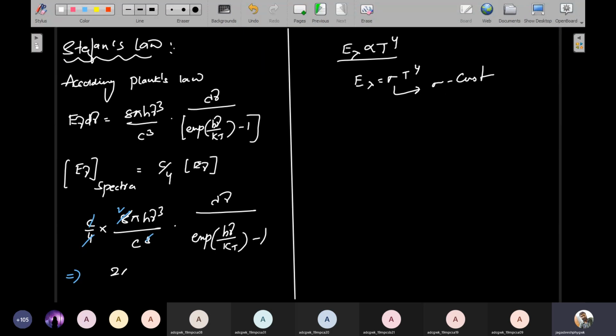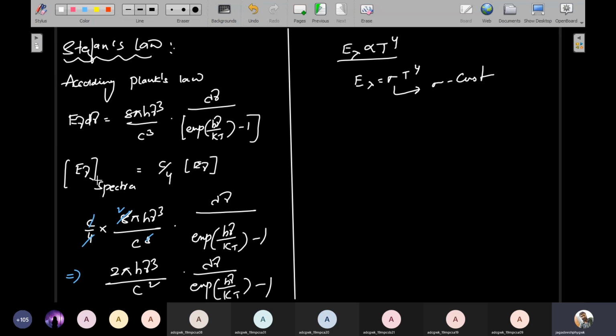This is 2 pi h nu cube by c square into d nu by exponential h nu by kT minus 1. This is your final equation, 2 pi h nu cube by c square. Understand?